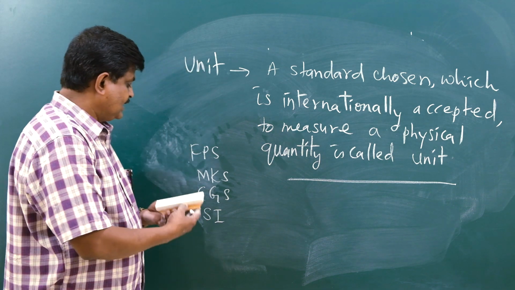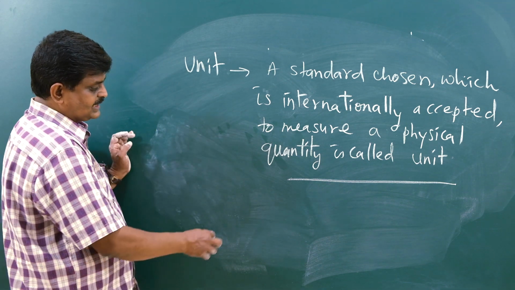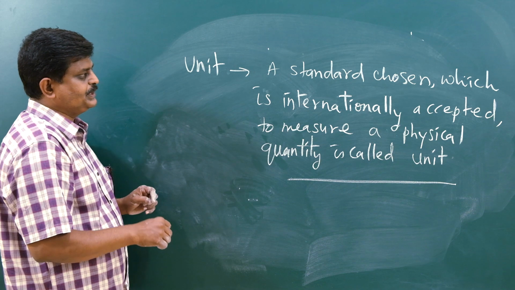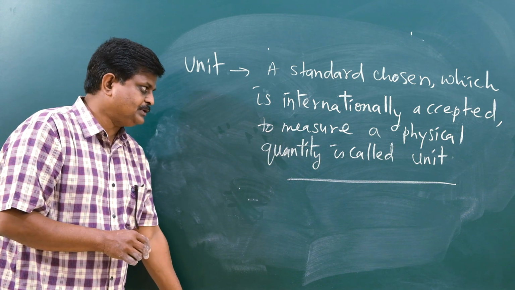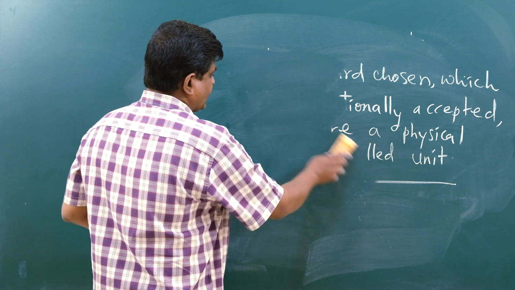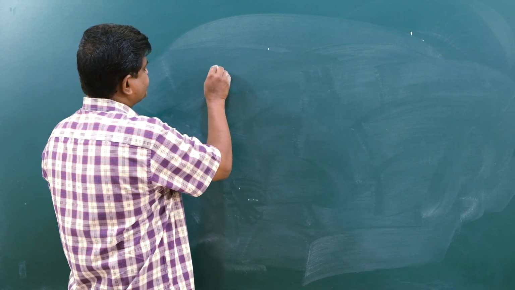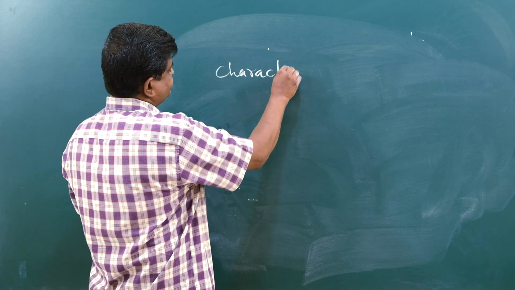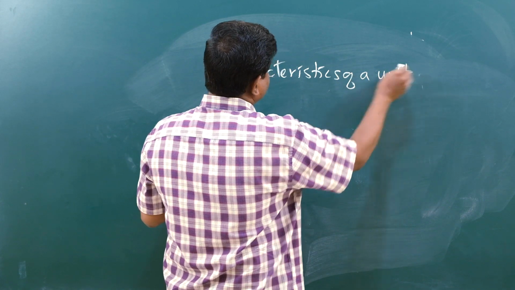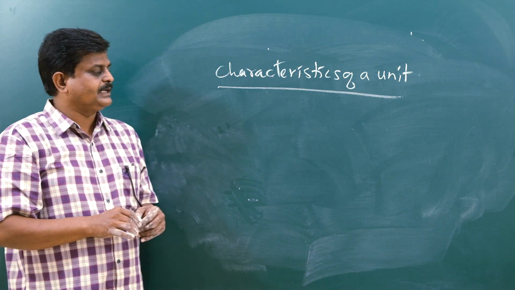Now before analyzing the system of international units, let us concentrate on what characteristics a unit should have. What is a unit? A standard chosen to measure a physical quantity. Now the thing is, what characteristics a unit must and should have. Let us move on to the characteristics of a unit. Just see what scientists have thought.